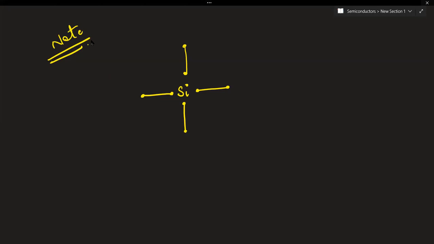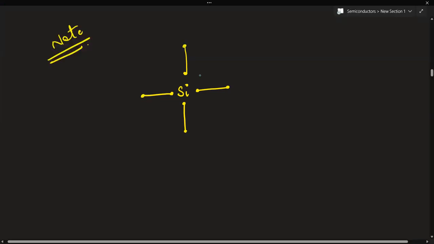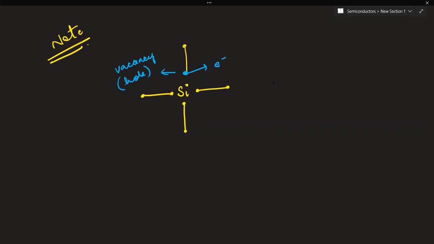Now you have to understand what is meant by an electron and what is meant by a hole. This, by which silicon is bonded, making the covalent bond, is definitely the electron. Now, if somehow I remove this electron, will there be a vacancy created over here? Yes, ma'am. There will be a vacancy created. This vacancy is known as a hole. So you will be using the terms in this chapter like this: holes are added, holes are deleted, there are a number of holes in the valence band, there are no holes in the valence band, but actually holes are not any physical quantity.